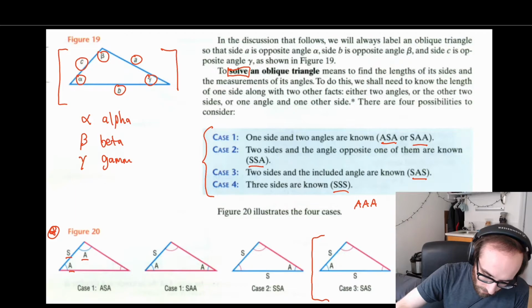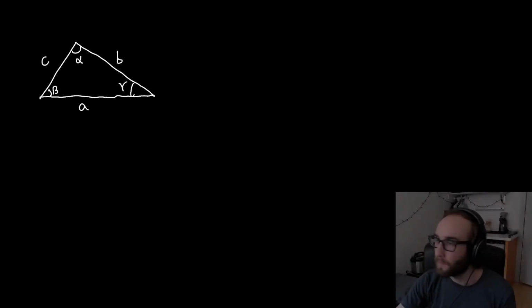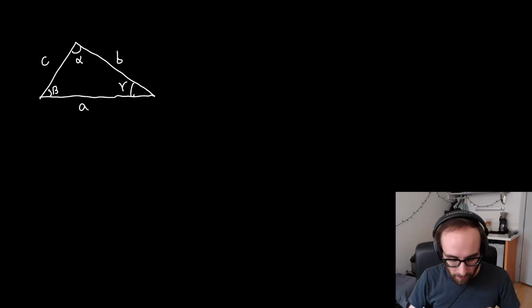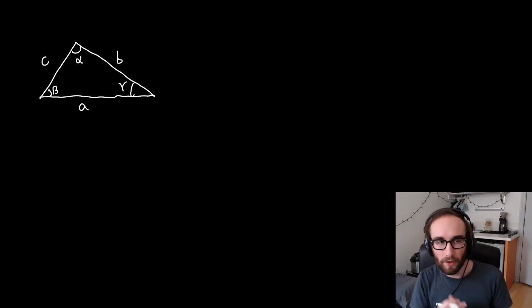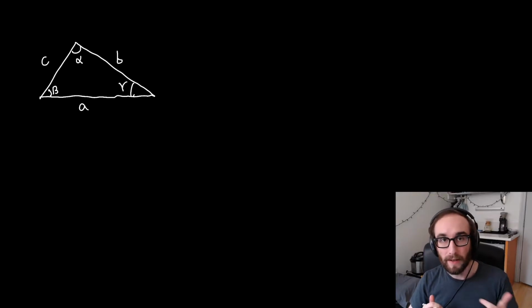Okay, so that's some of the terminology that you'll see used. Gamma, okay. All right, cool. Next up, we'll take a look at the law of sines. Here I've redrawn that generic triangle with the three sides A, B, and C, and then angles alpha, beta, and gamma.